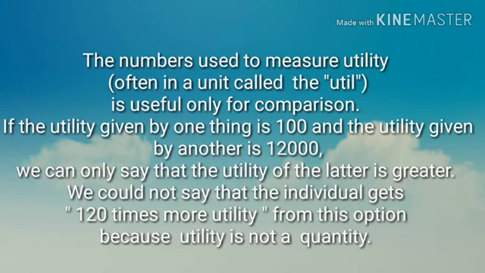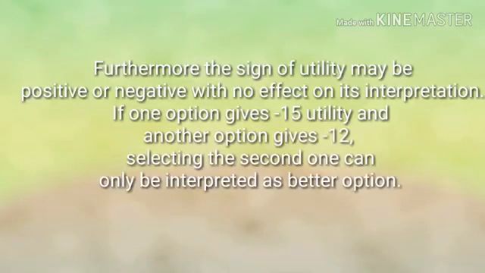We could not say that the individual gets 120 times more utility from this option because utility is not a quantity. Furthermore, the sign of utility may be positive or negative, with no effects on its interpretation. If one option gives -15 utility and another option gives -12, selecting the second one can only be interpreted as the better option.